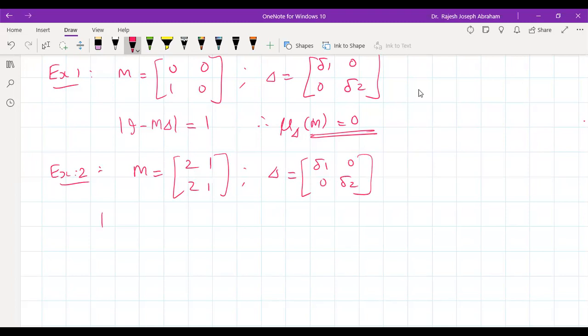What will be your determinant of I minus M delta?